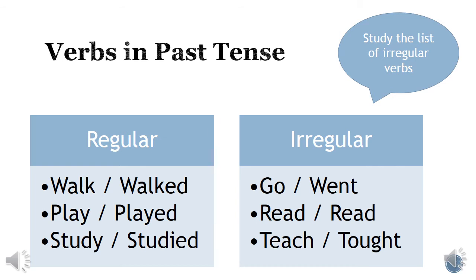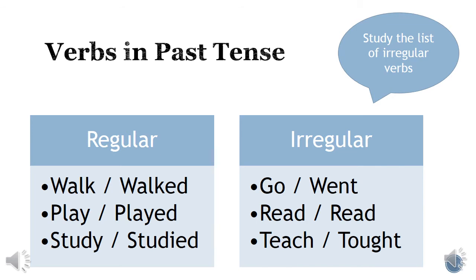On the other hand, we have irregular verbs. The irregular verbs are those verbs that change. They don't follow the rule of the ed. So for example, go, ir, en presente. If we want to change it to past, went. Fui.